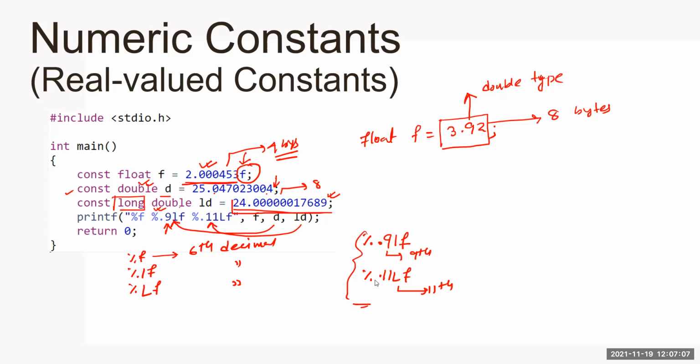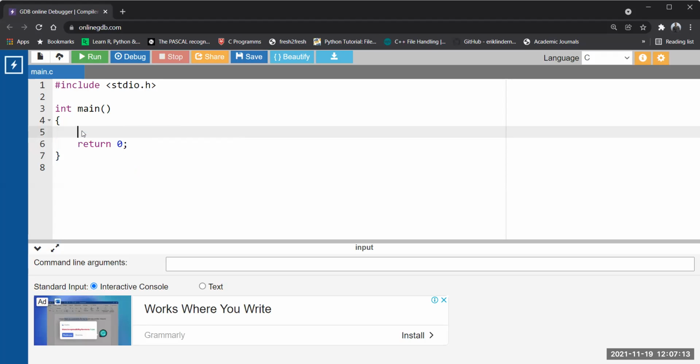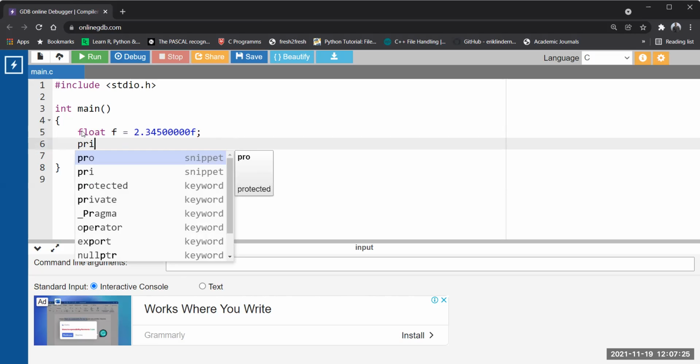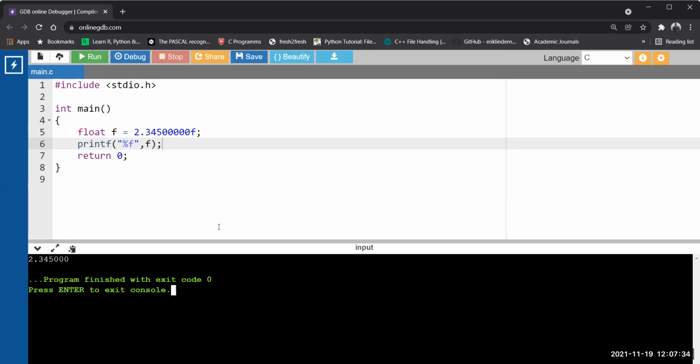Okay, so let us see in the compiler. Now let's make some float variable f, and I'm assigning some constant to it. See, I'm going beyond the range, more than 6. If I print it with %f, it will print up to 6 decimal points only. Look at the console: 0.34530, 6 decimal points, correct? I want it more.